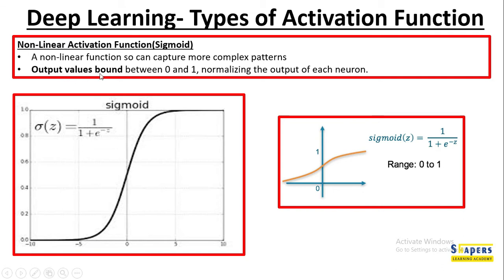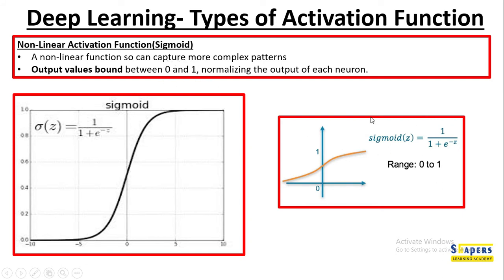So output values are bound between 0 and 1, normalizing the output of each neuron. In mathematics, the word normalizing refers to making or equating any value to 1. If you are trying to make any value 1, it's called normalizing. Also it is called convergence. You're trying to converge the value between 0 and 1 or equal to 1.